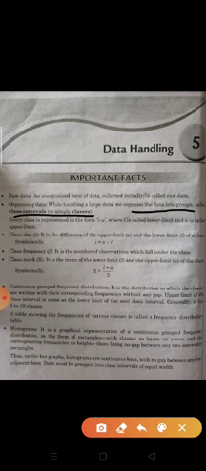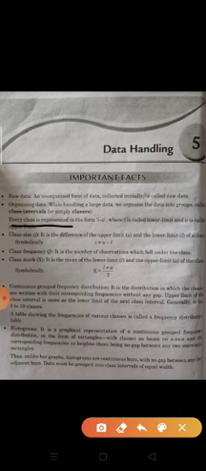We divide the data into groups. Suppose the school is an example: in a school there are so many students, and we divide the students class-wise, class first, class second, class third, class fourth. So these are organizing data. These are class intervals or simply classes.